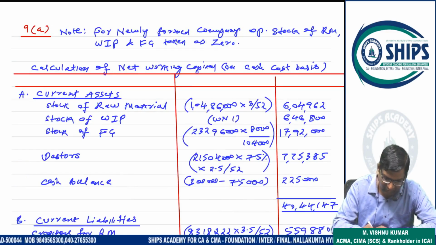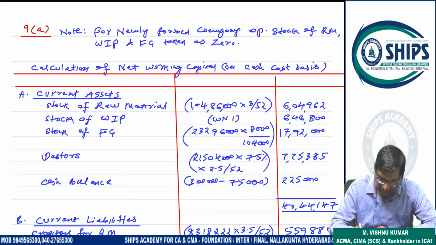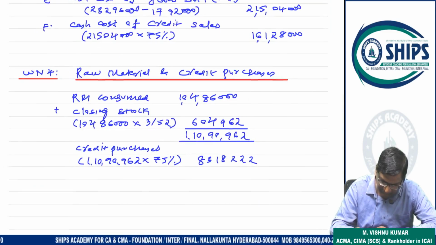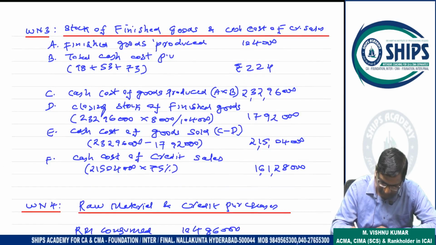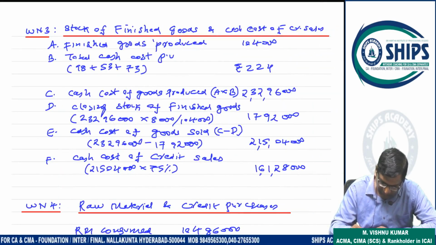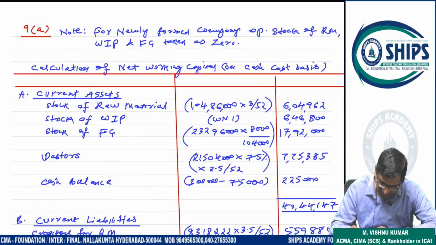We can start. Stock of raw material into 3 by 52. WIP, already explained in working note 1. Stock of finished goods: cash cost of production 2 crore 32,96,000 into 8,000 divided by 1,04,000, because closing stock is 8,000 units, gives 17,92,000.